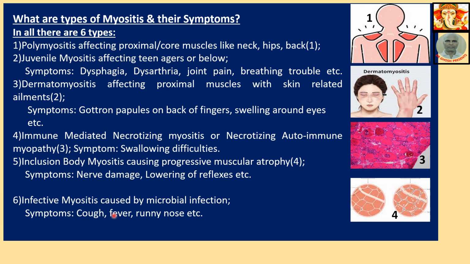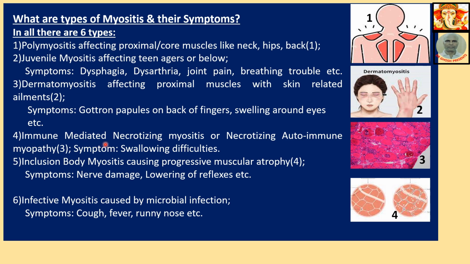Number 3, dermatomyositis, affecting proximal muscles with skin related ailments. Symptoms: Gottron papules. You can see Gottron papules on the hands of this person. These are very much red, slightly raised papules with swelling of the eyes. These are the common symptoms of dermatomyositis.